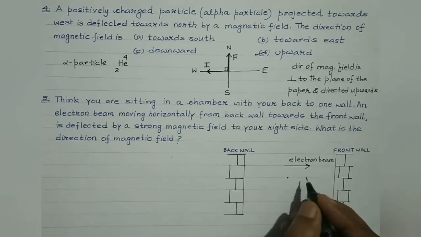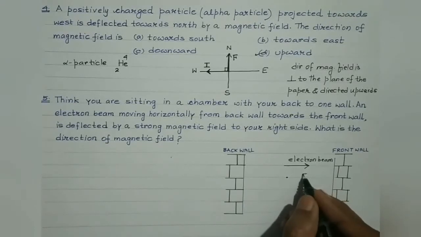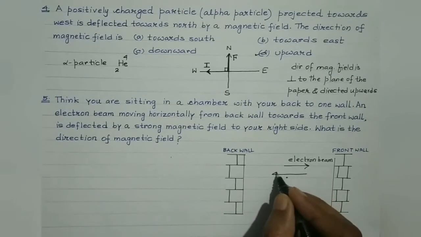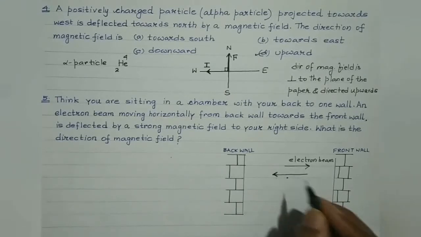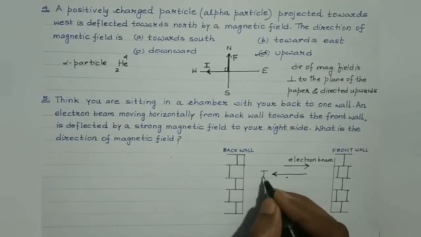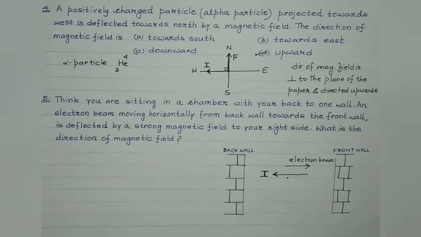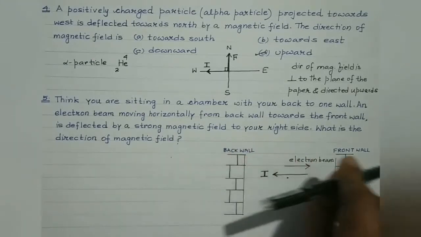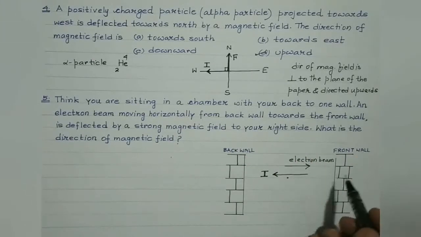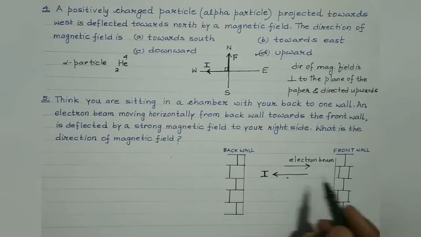So I, it is the current, and its direction would be opposite to which the electron beam is moving, from front wall to back wall.